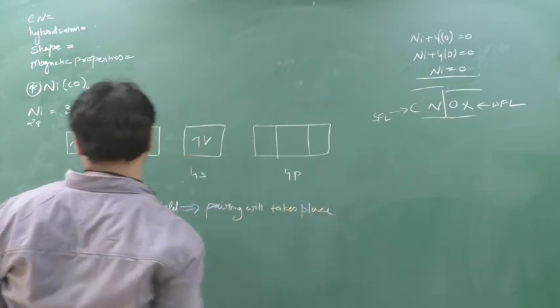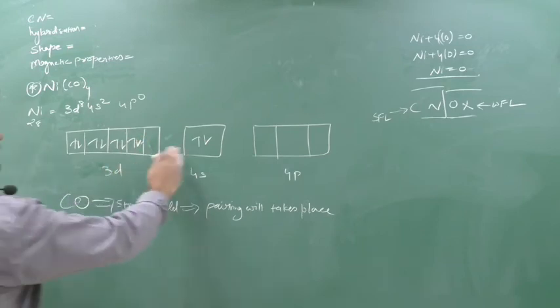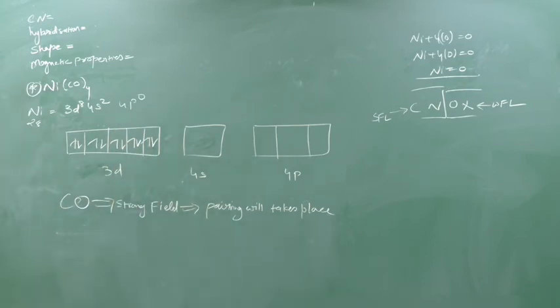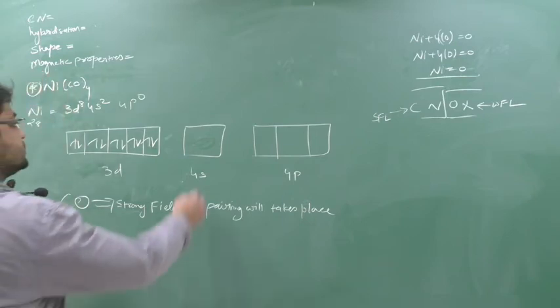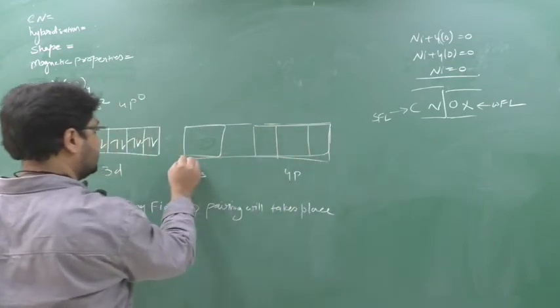So do the pairing. This will jump here, and this will also jump here. Clear? Pairing has taken place. Now, how many carbonyls are there? 4. So we require 4 empty spaces. So 1, 2, 3, 4. There it will come out.